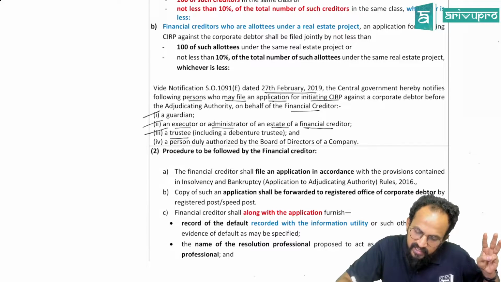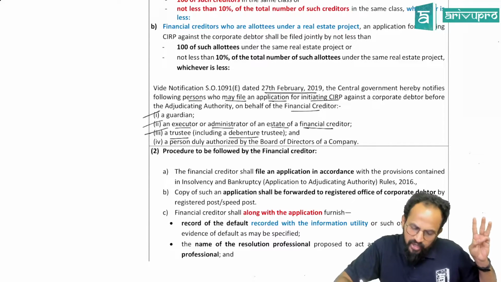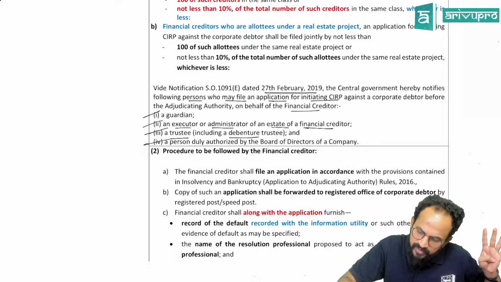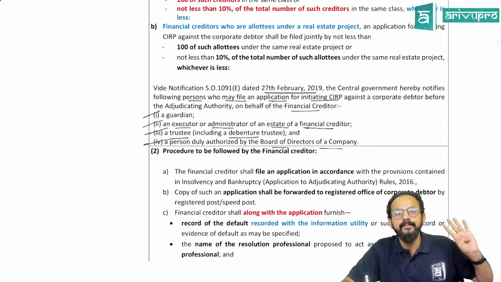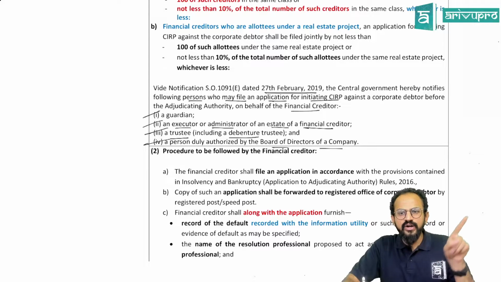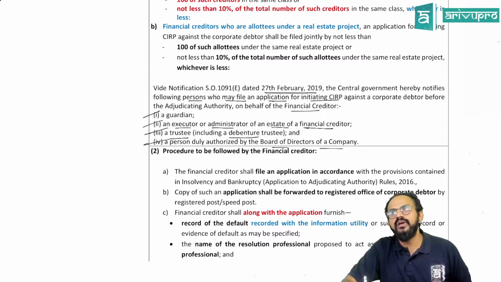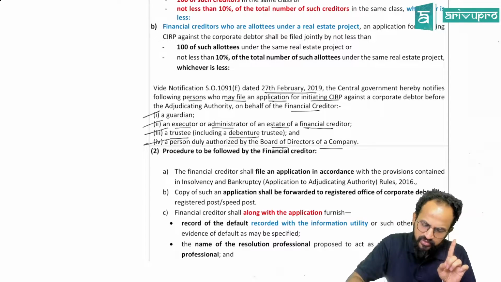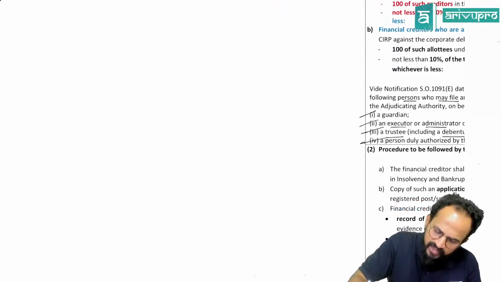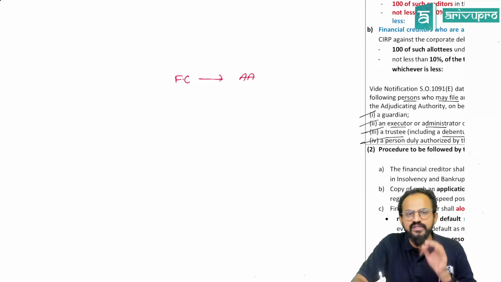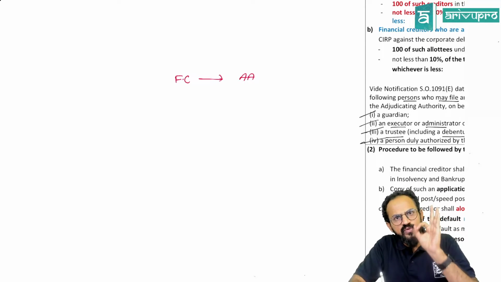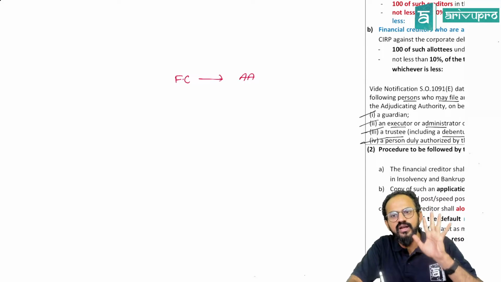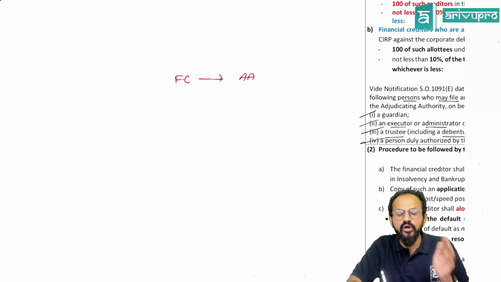People, a trustee, including a debenture trustee or any person duly authorized by the board of directors of a company. People, let us try to understand one by one. I'll again be connecting it when we will be doing your authorized representative part. You remember, I'll take you when we are doing there. But now only I'll explain you what this is. Sir, generally what did we see? A financial creditor can file an application to the adjudicating authority whenever there is a default. Correct? Sir, should the financial creditor himself come and file? People, the law is telling others can also come.